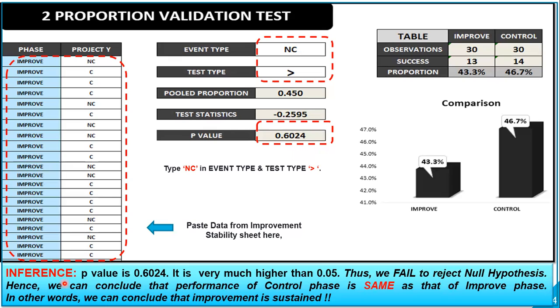So what is the inference? P-value is 0.6024. It is very much higher than 0.05. Thus, we fail to reject null hypothesis. Hence, we can conclude that performance of control phase is same as that of improve phase. In other words, we can conclude that improvement is sustained, and that's what we wanted to prove. On that note, let's go to next slide.